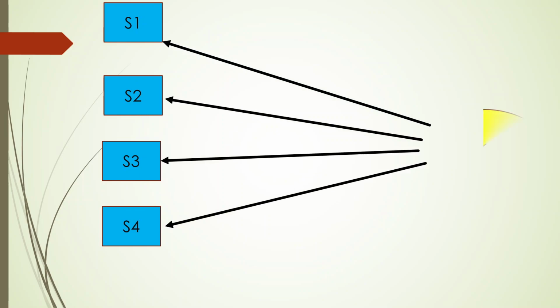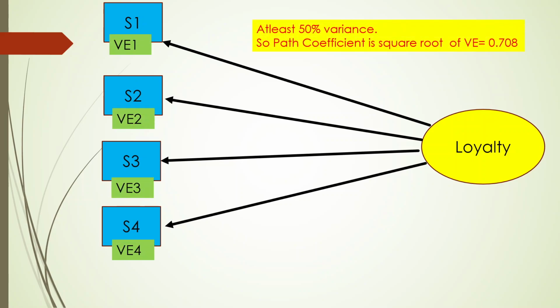Let us understand. The same statements S1, S2, S3, S4 are representing a construct which is loyalty. Now, what is the explanatory power of S1 on loyalty? Or rather, how much variance S1 is able to explain on loyalty. That is, how much variation of loyalty S1 can capture. This is known as variance explained by S1. So, S1's performance is evaluated on the basis of variance explained. Normally, as we have seen, the performance should be more than 50%.